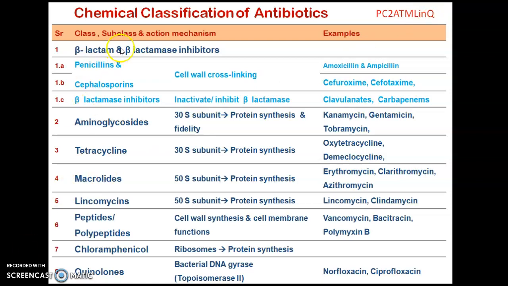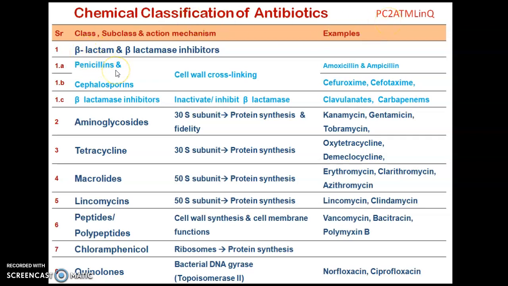So let's understand the general examples that have been implemented in clinical practice: amoxicillin, ampicillin, cefuroxime, clavulanate, carbapenems. This color indicates these are the subclassifications of the beta-lactam class. Beta-lactam is a very unique class, as every class of these antibiotics is unique. Everyone has its own pros and cons, so we'll study them one by one. But first we'll focus on this classification, that is PC to ATM line Q.